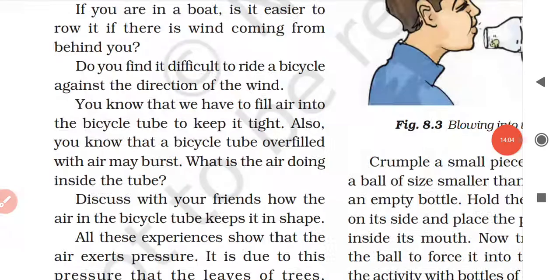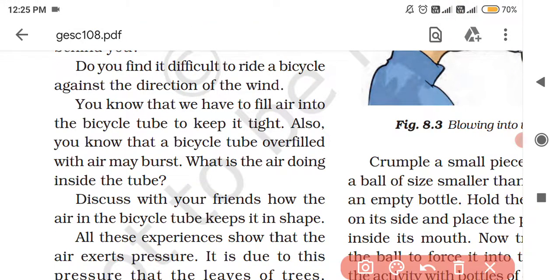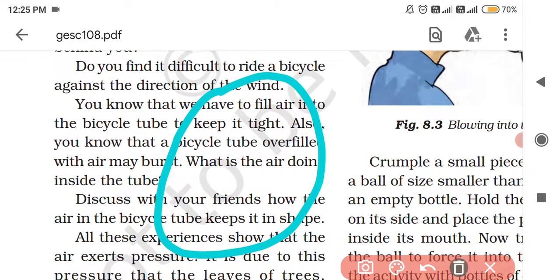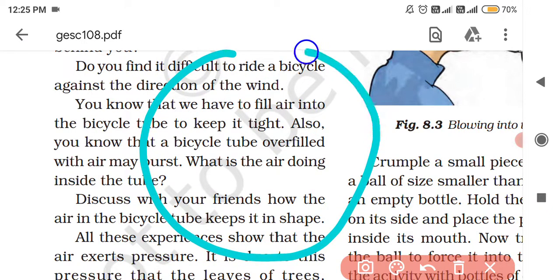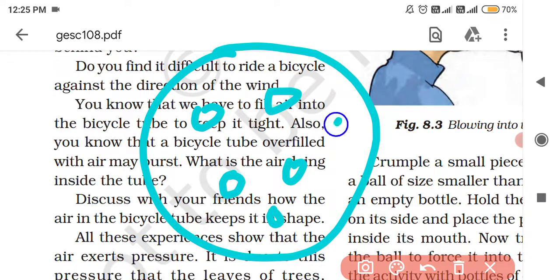When we fill the air into the bicycle tube, the air molecules inside the tube collide with the walls of the tube and exert air pressure. Suppose I draw the bicycle tube to be circular in shape, and small air molecules are there.